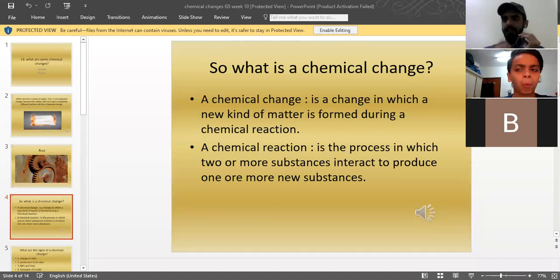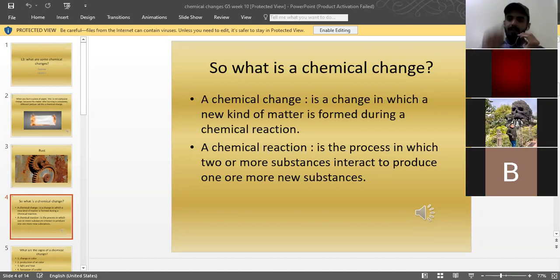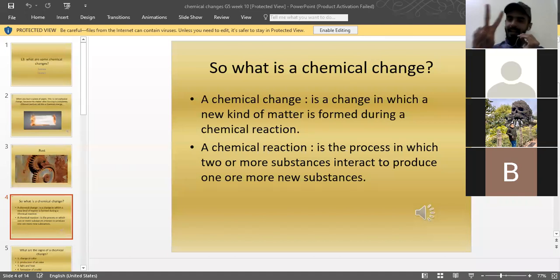For example, I have two gases in two different cylinders, hydrogen gas and oxygen gas. These are two different substances. If they react with each other, if they join together, they will make water.